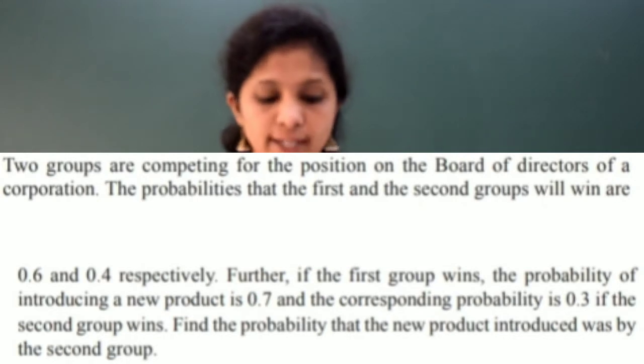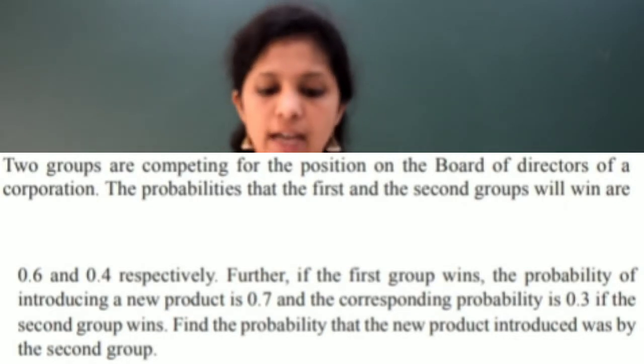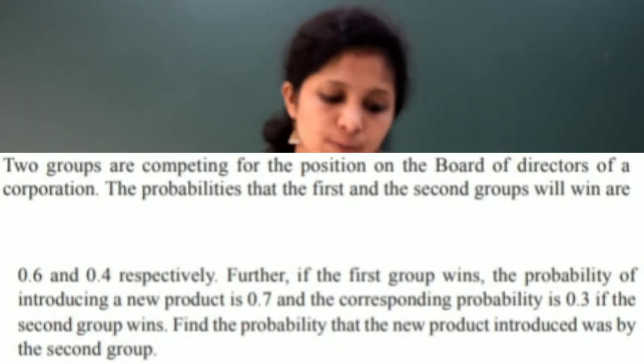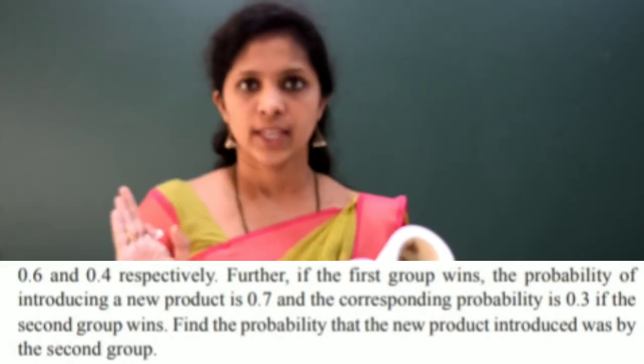Now what you have to find? Find the probability that the new product is introduced by the second group. Is it clear? I hope you understood the question. Now what will be the events? One event you can take as the competition won by the first group. Second event will be the competition won by the second group. Those are the two events, right? Next, what will be the event A? The event A will be introducing a new product, right?